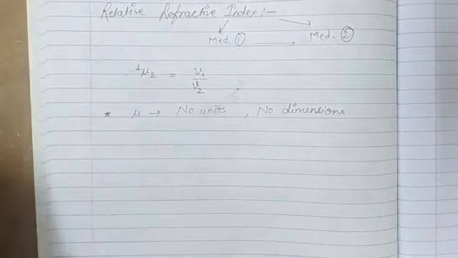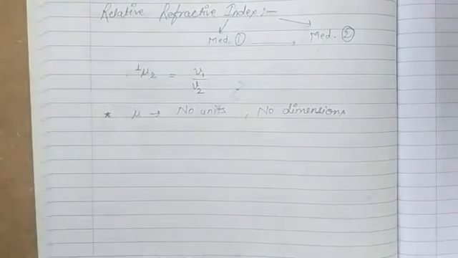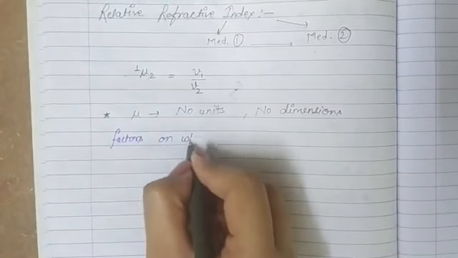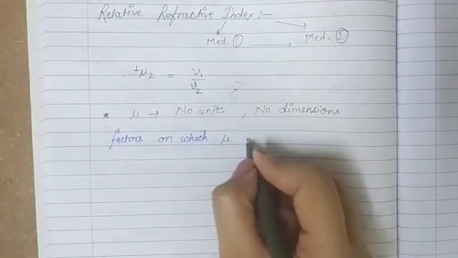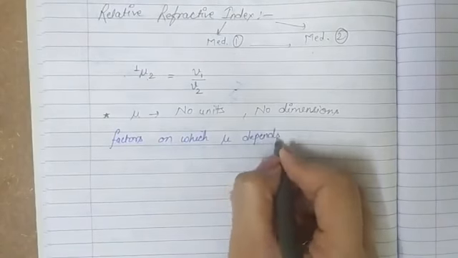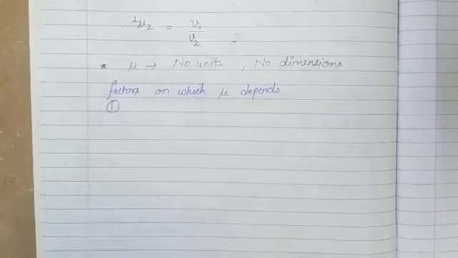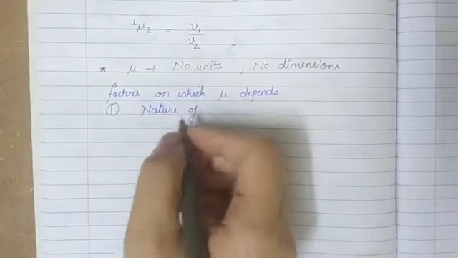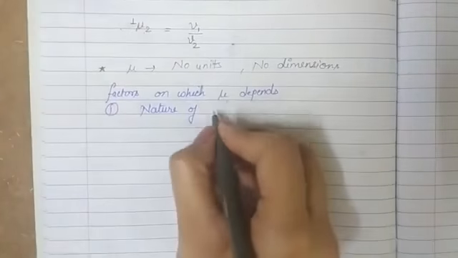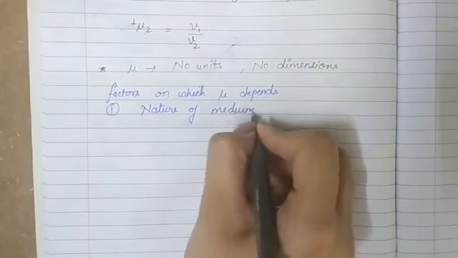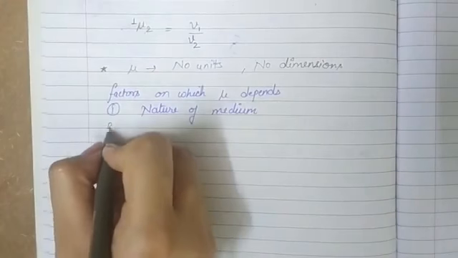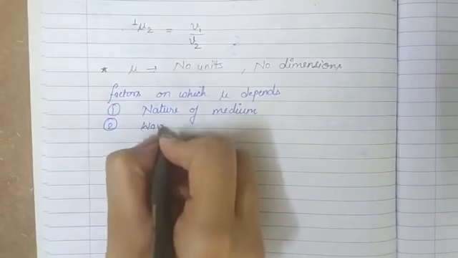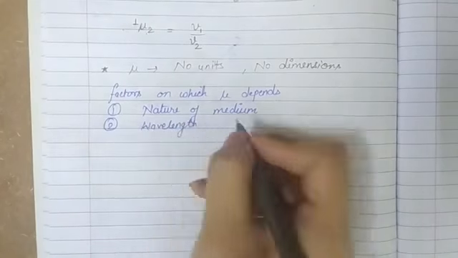Now, the factors on which the refractive index of a medium depends are, first, the nature of the medium, because the nature of the medium decides what will be the speed of light in that medium. So nature of medium is very important. If we change the medium, speed of light will change and refractive index will also change. Also it depends on the wavelength of light used.